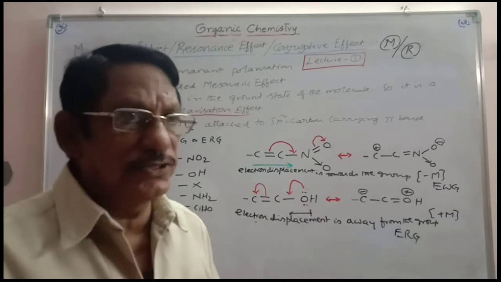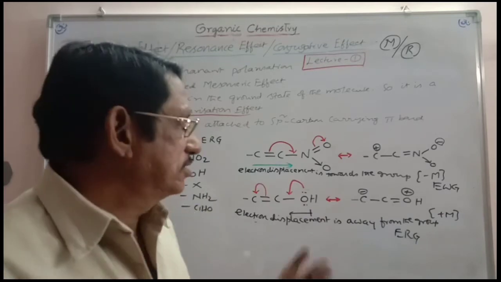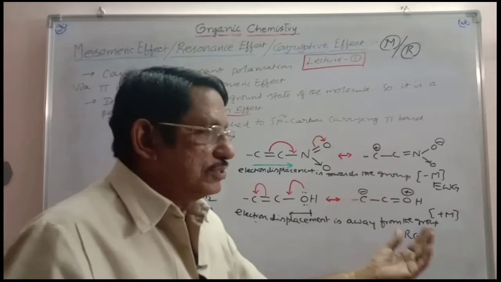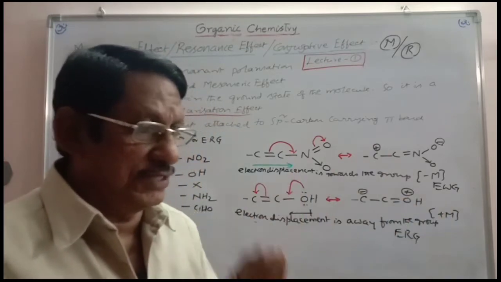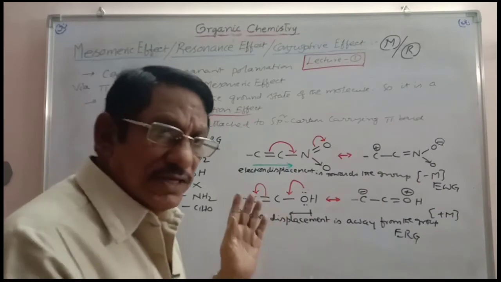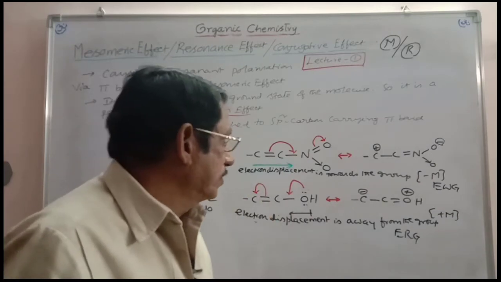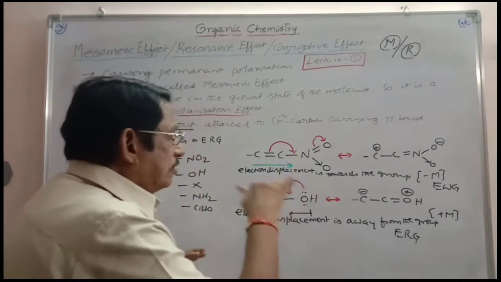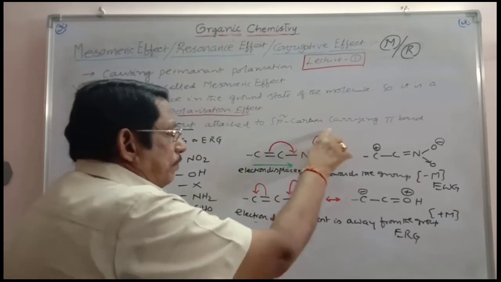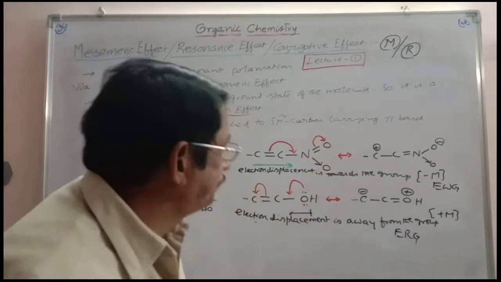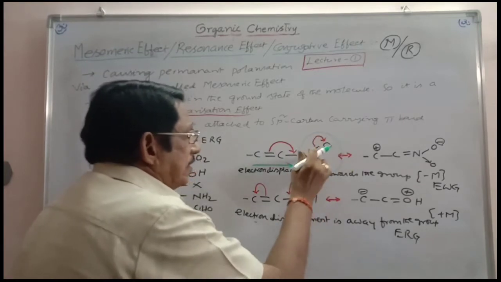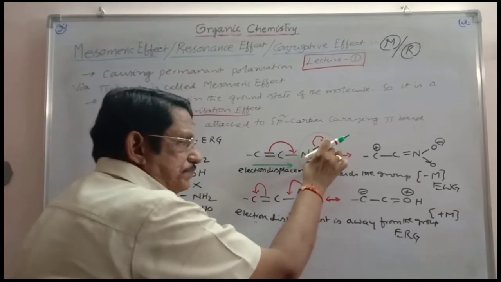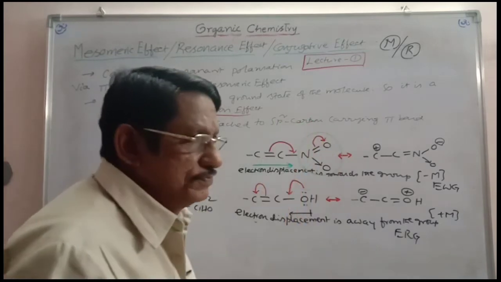Same groups, when attached to an sp2, unsaturated carbon, some of them will be electron withdrawing groups, some of them releasing groups, some minus M, some plus M, because they cause polarization via the pi electron cloud. If the group is something like NO2, it contains a pi bond between two atoms.